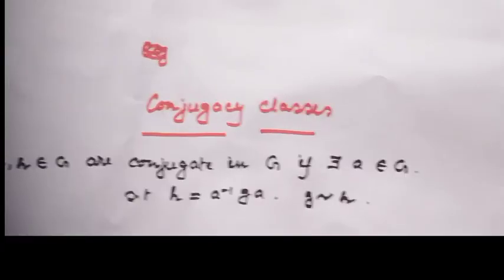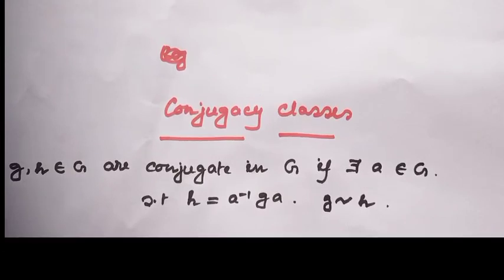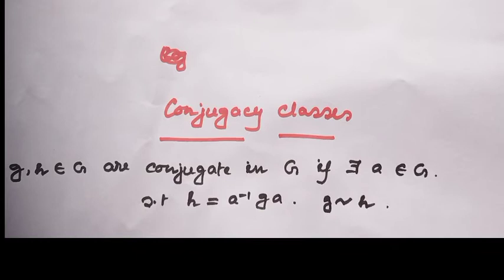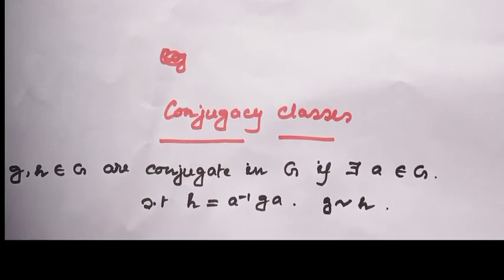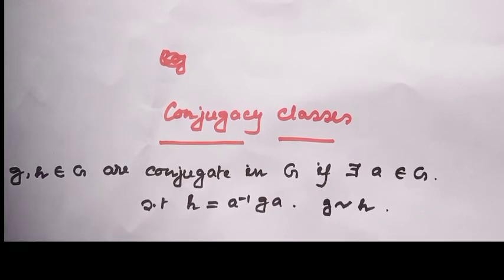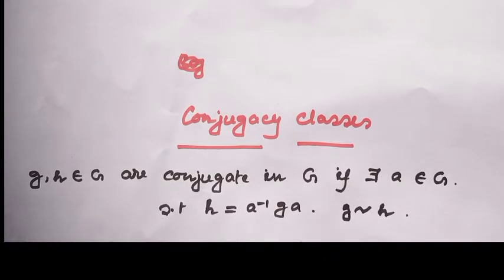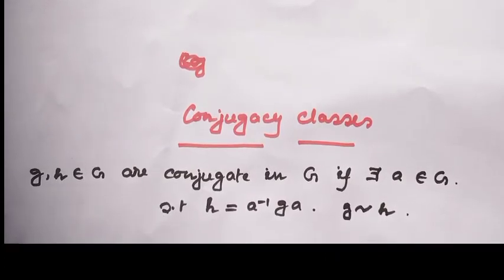Okay. Now I will discuss a nice property, the conjugacy class. Recall the conjugate subgroup. Now I will explain the conjugacy class. At first I will see what is the conjugate element of a group.